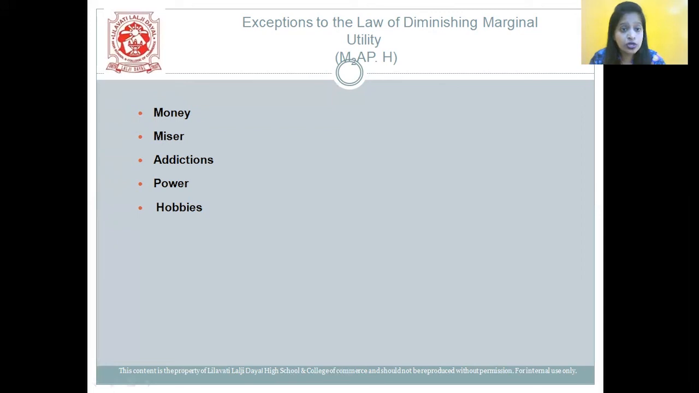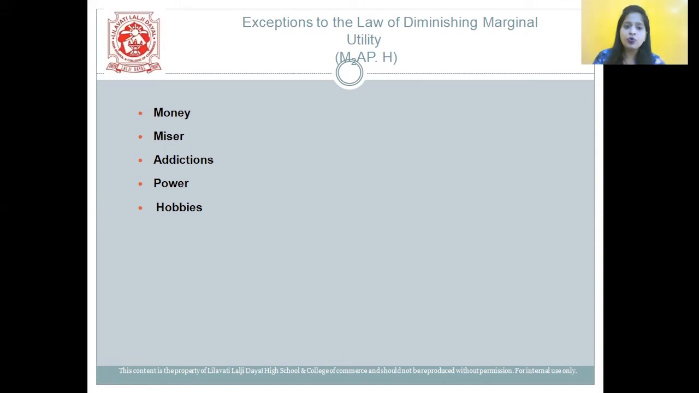Next one is addiction. In case of addiction, the assumption of rationality is violated because the person is addicted to that particular product. He will go on having it. Next one is power. With every increase in power, the utility for power increases more. Next one is hobbies. Hobbies violate the assumption of homogeneity; continuity and homogeneity won't come in hobbies. So with this, we've completed the exceptions of DMU, and the code word again is M squared APH, that is money, miser, addiction, power, hobbies.